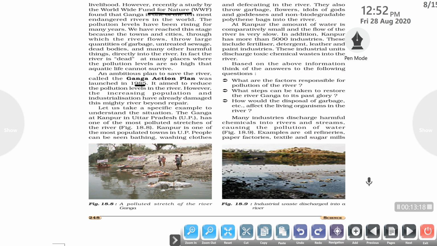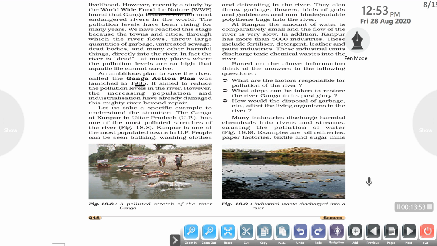Let us also take a specific example to understand the situation of the Ganga river. The Ganga at Kanpur in Uttar Pradesh, India, has one of the most polluted stretches of the river because Kanpur is one of the most populated towns in UP. People can be seen bathing, washing clothes and defecating in the river. This is a very bad thing to do. They also throw garbage, flowers, idols of gods and goddesses and non-biodegradable polythene bags into the river. At Kanpur, the amount of water is comparatively small and the flow of the river is very slow.